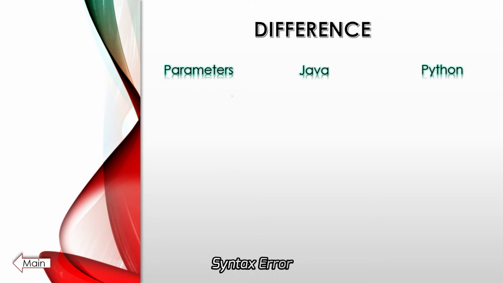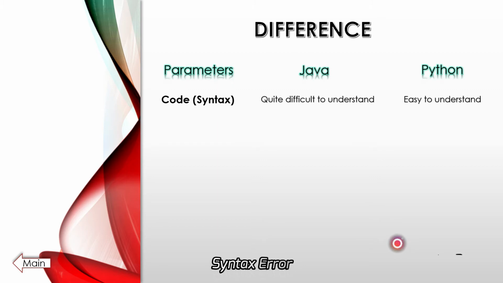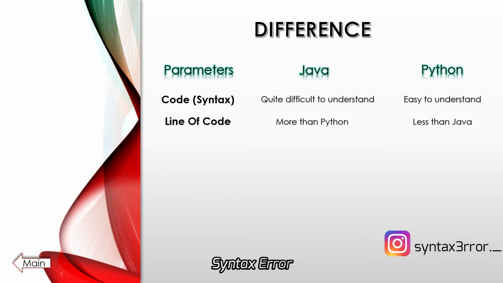So the first parameter is syntax. Java syntax is quite difficult to understand and Python syntax is quite easy to understand. We'll see in the further points why it is difficult and why it is easy. The lines of code in Java are more than in Python, and Python has less code than Java. Let us see an example.